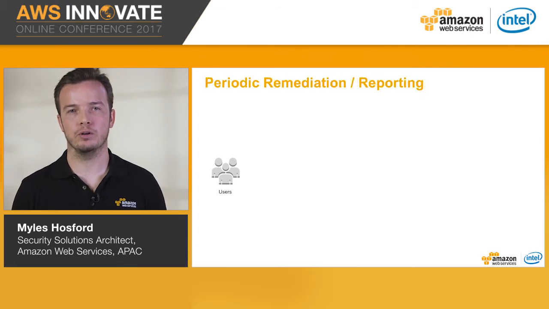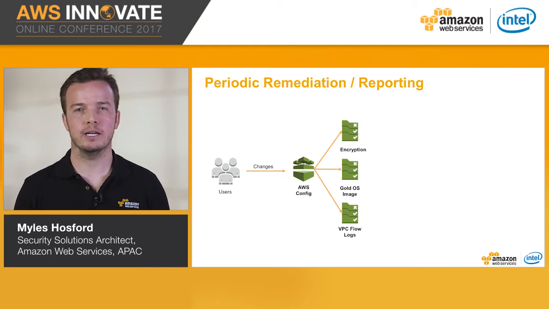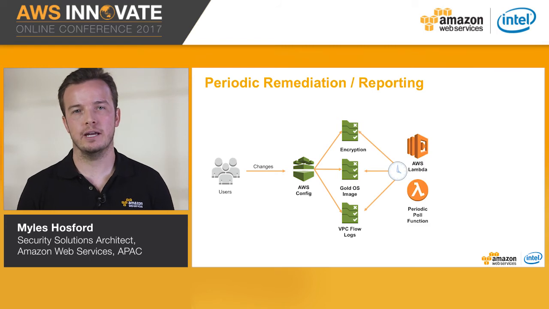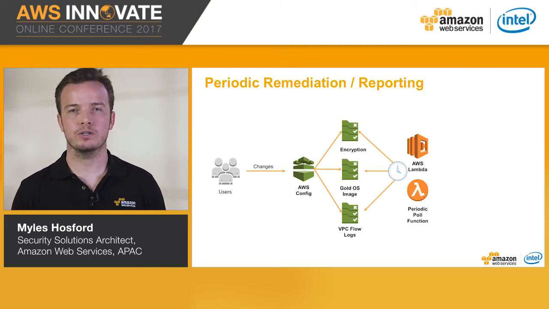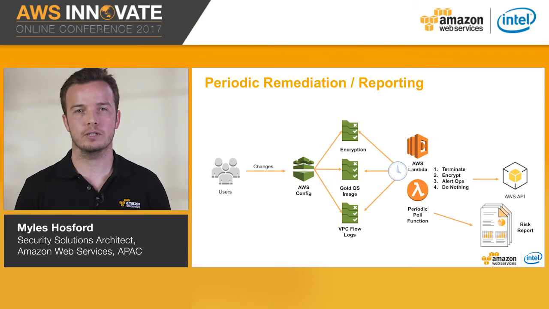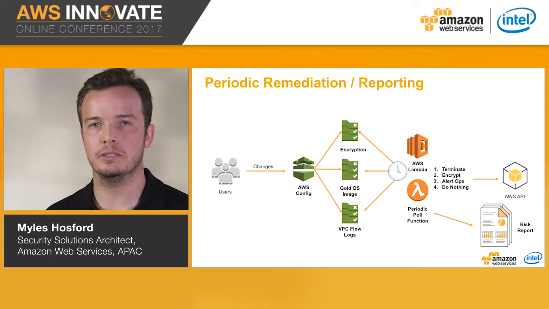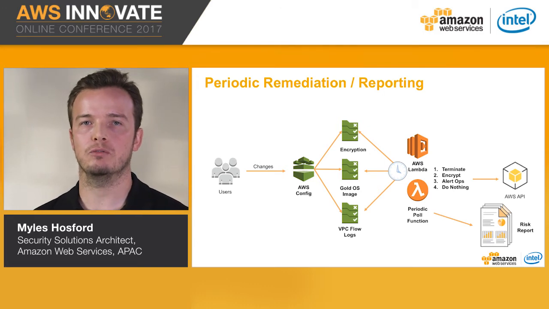Let's take a look at periodic polling. So you have your users making changes to your environment, which may result in a non-compliant state being detected by AWS Config. Instead of sending that to SNS, you may want to periodically poll AWS Config yourself from Lambda to create weekly or monthly risk reports or to perform trend analysis and gather metrics. You still have the ability to perform automated remediation, but this is more of a polling approach rather than streaming in real time.